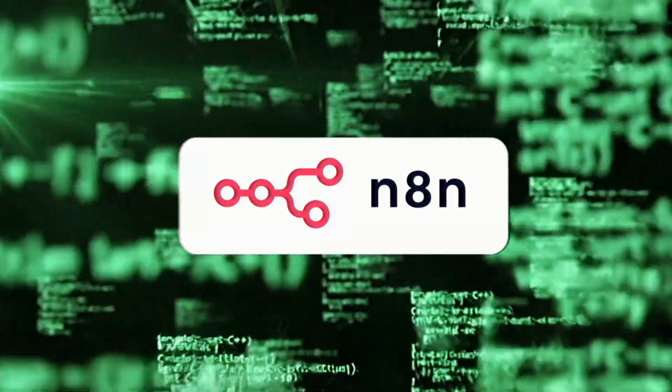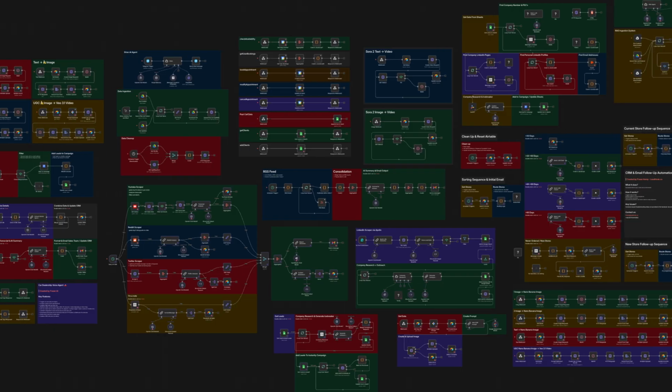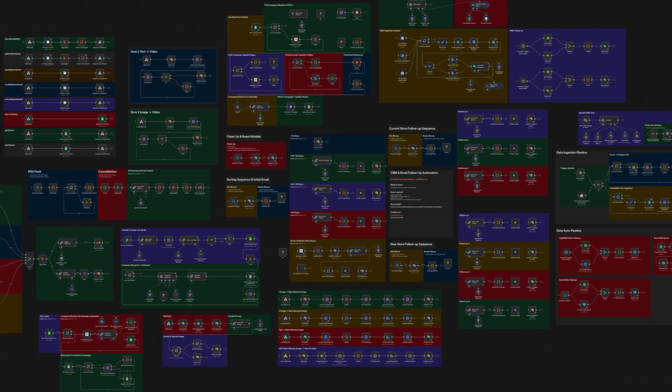n8n has rapidly emerged as the leading no-code or low-code automation platform on the market today. It allows people, even those with no technical background, to build highly advanced AI agents and automations which they can then sell or use in their own operations to unlock massive business value.